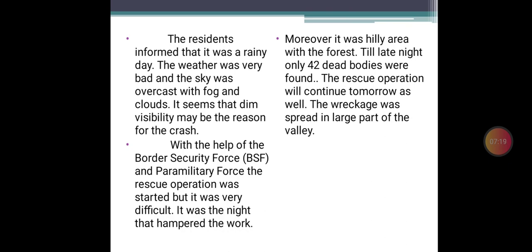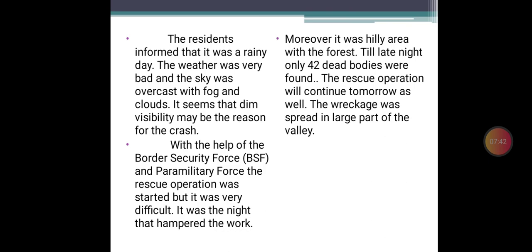Moreover, it was a hilly area with forest. Till late night, only 42 dead bodies were found. The rescue operation will continue tomorrow as well. The wreckage was spread over a large part of the valley. Here we have mentioned how things were at the place.